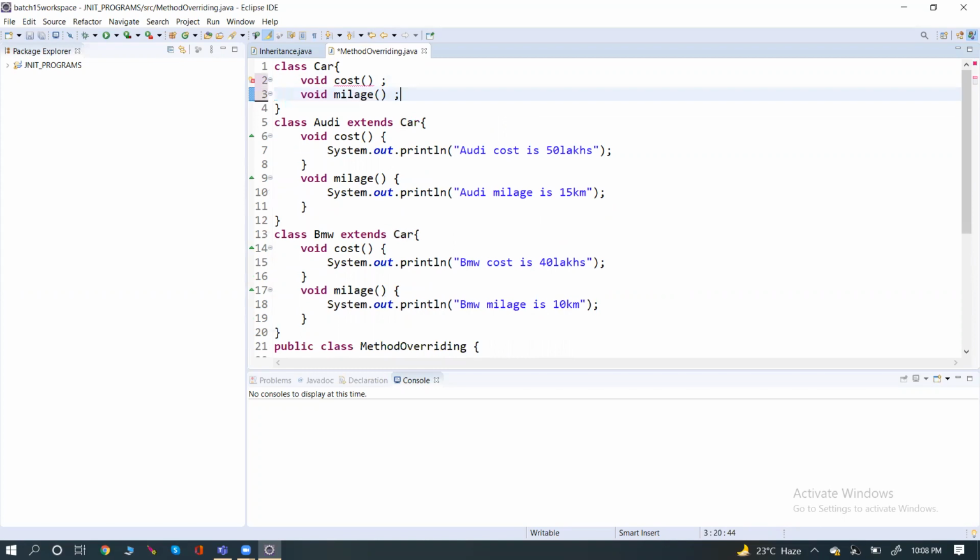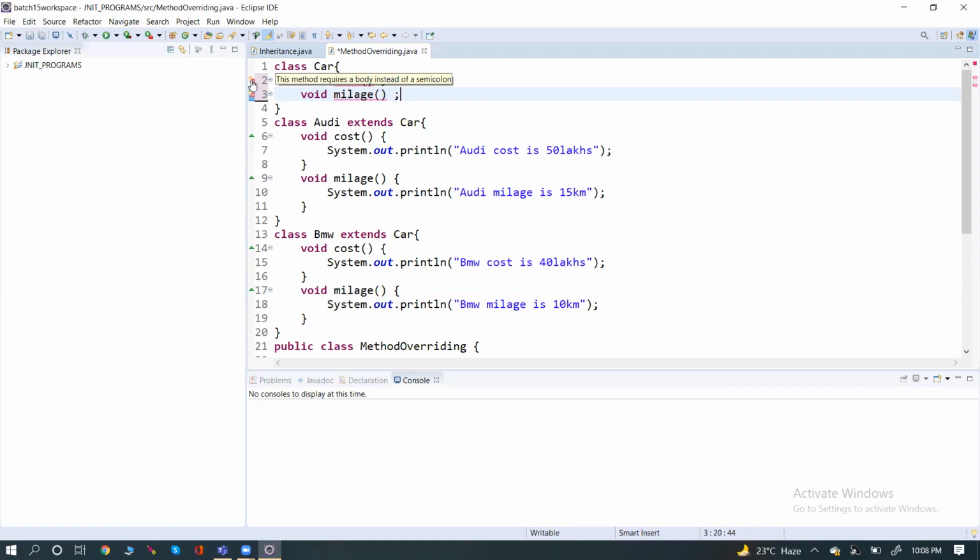But according to the method definition, a method has some set of instructions which performs a task. So in that scenario, you can see we are getting an error. What is the error? This method requires a body instead of a semicolon.